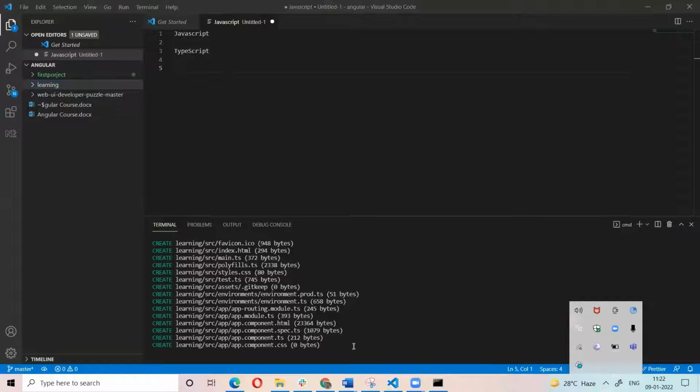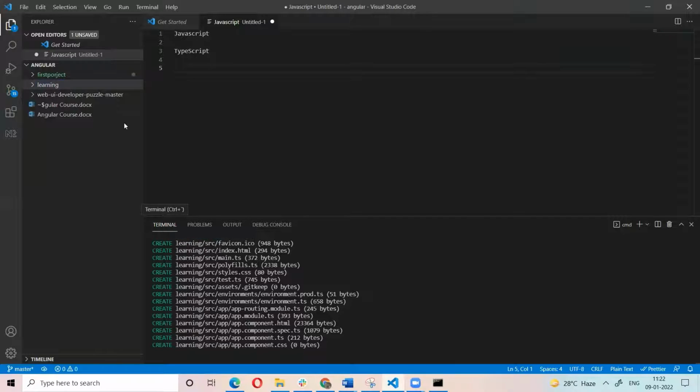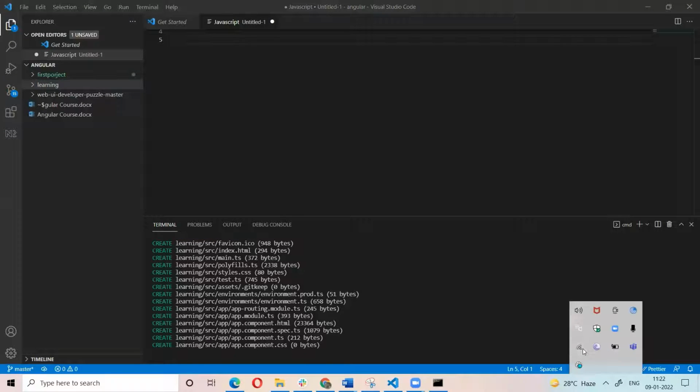Instead of using the CLI, do we have any option to directly create a new project? Yeah, you have the option. You need to create the package.json file and you will get some files. But first, one thing: you must have the node and npm, because the core libraries we need to take from Node. For that, you must have the Node software application. That is the first thing. Second, you need to prepare the package.json file.